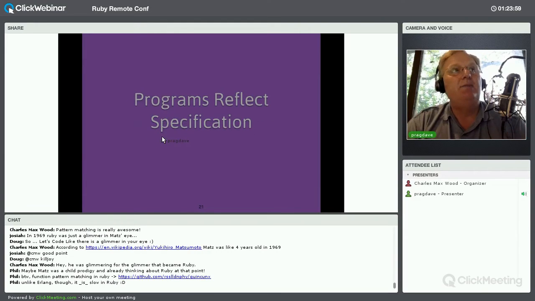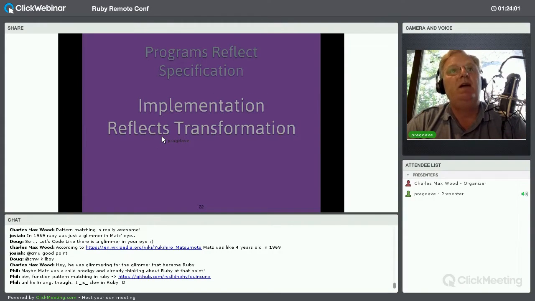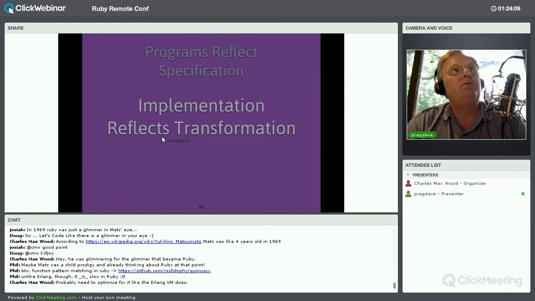And then inside that program, we have functions. And all a function does is take an input and produce an output. That's all a function is. And in this case, our functions are showing the transformation of data as the program executes. So the shape of the program reflects the specification, and the implementation reflects the transformations. And to me, that is a fundamental aspect of programming. And I'm learning more and more that that is the significant thing.